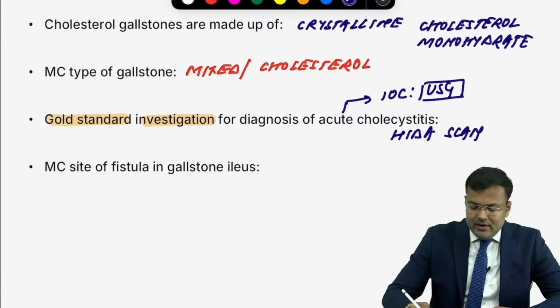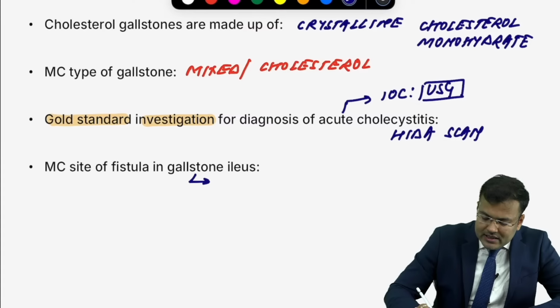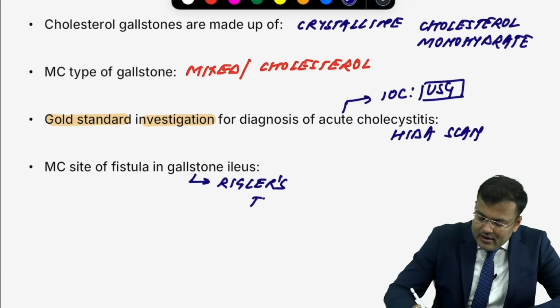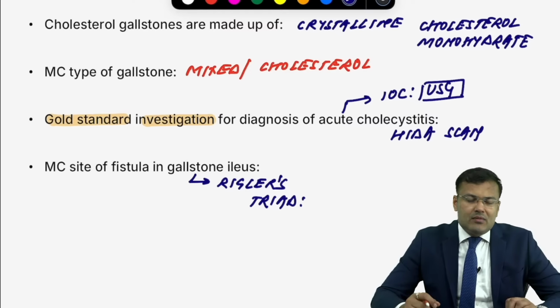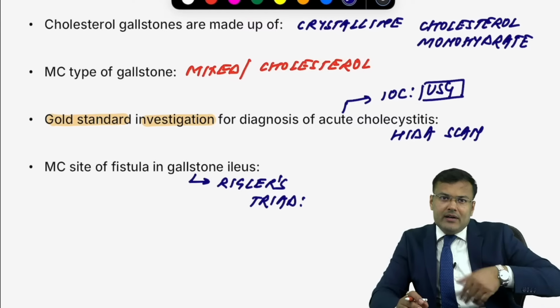Now you tell me, there is gallstone ileus. Which triad is positive? Rigler's. What is Rigler's triad? Tell me. Rigler's triad, there is small bowel obstruction, pneumobilia, ectopic gallstones, right? And what is the most common site of fistula between gallbladder and duodenum? Tell me.